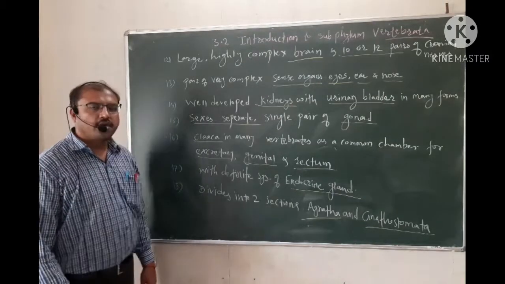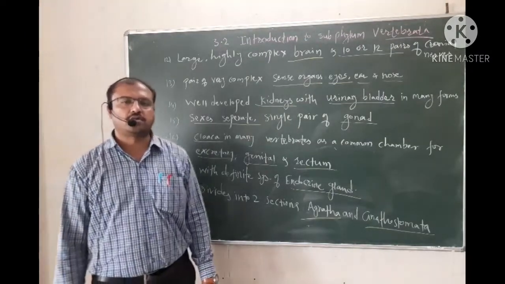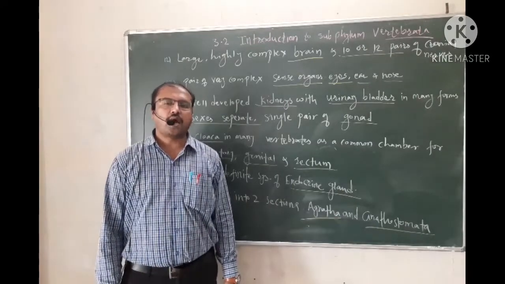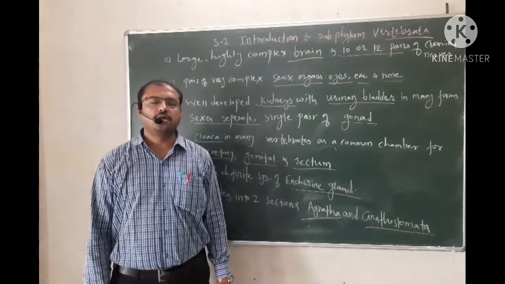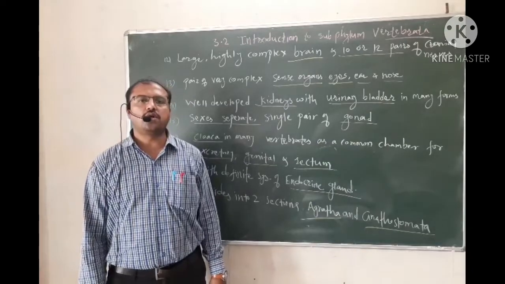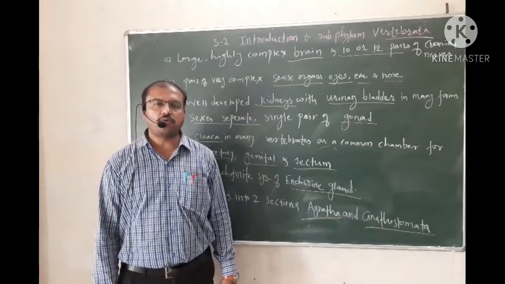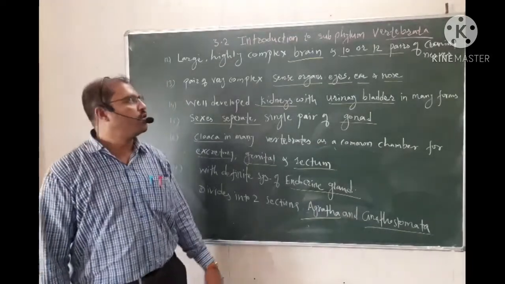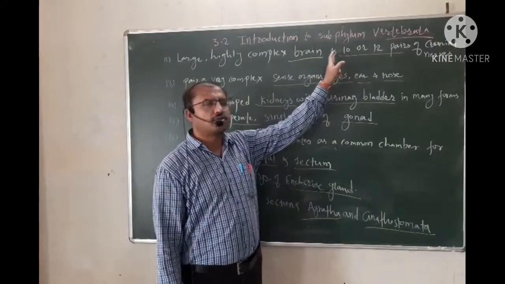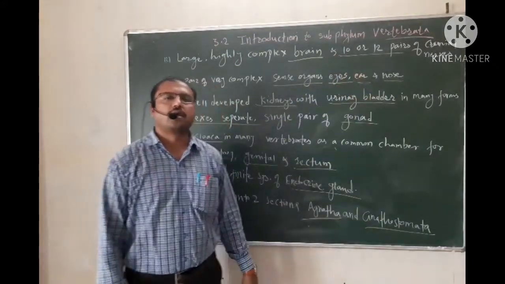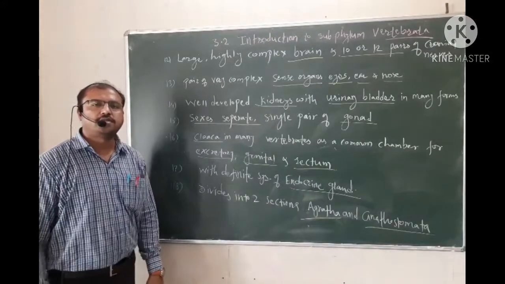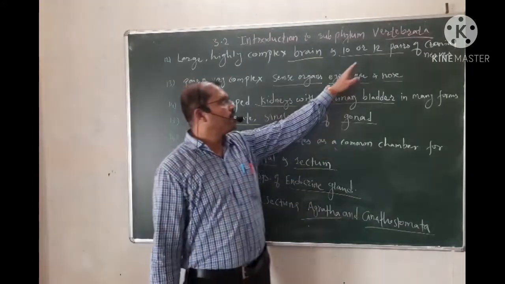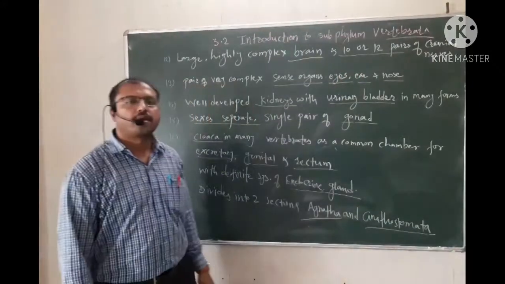It has 3 different regions: forebrain, midbrain and hindbrain. Along with this, the cranial nerves also become more developed from lower to higher vertebrates. Lower vertebrates have 10 pairs of cranial nerves, while higher vertebrates, reptiles, aves and mammals, have 12 pairs of cranial nerves.